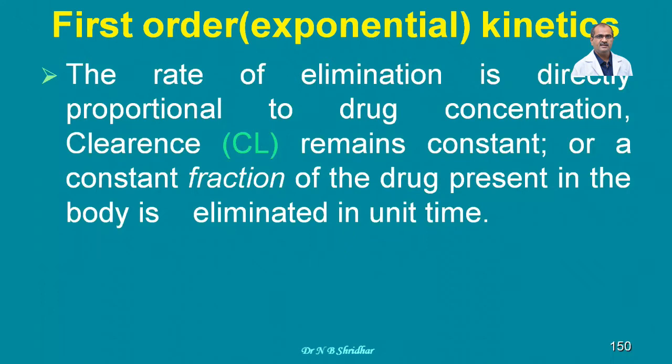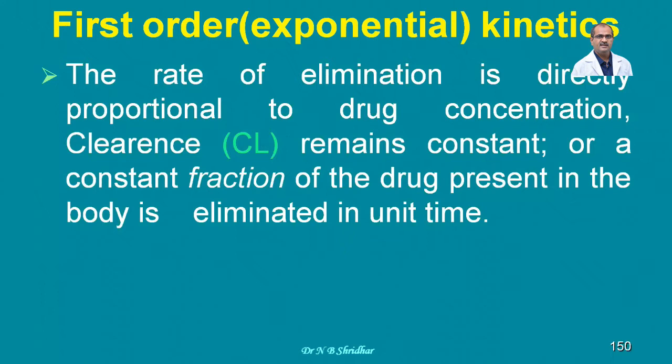The rate of elimination. What's a first order kinetic? Because many times people get confused. What's a first order kinetic, zero order kinetic? The first order kinetic is when the rate of elimination is directly proportional to the drug concentration, and clearance remains constant, or a constant fraction of the drug present in the body is eliminated in unit time. Please read this sentence once again. What's a first order kinetic? The rate of elimination is directly proportional to the drug concentration.